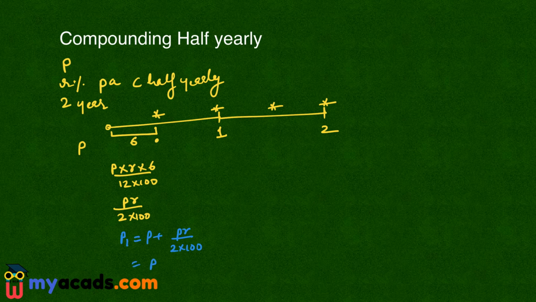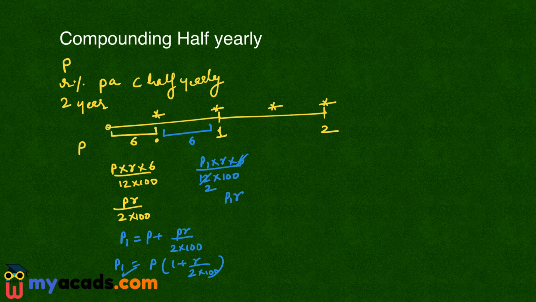So P I can take common. It is 1 plus R upon 2 into 100. Now during this second 6 months, the interest will be charged on P1. So here the interest will be P1 into rate of interest is R, time period is 6 by 12 upon 100. So this will cancel 2. So the new interest is P1 into R upon 2 into 100.